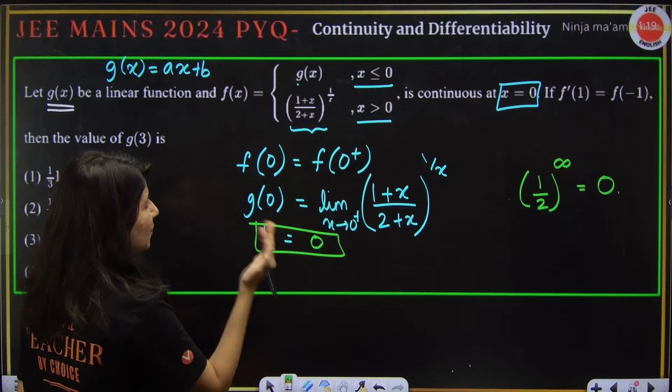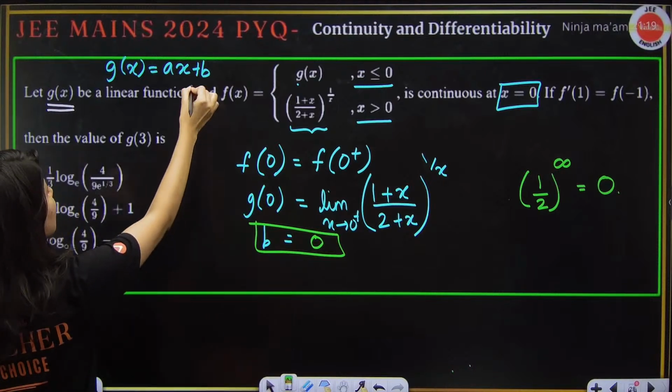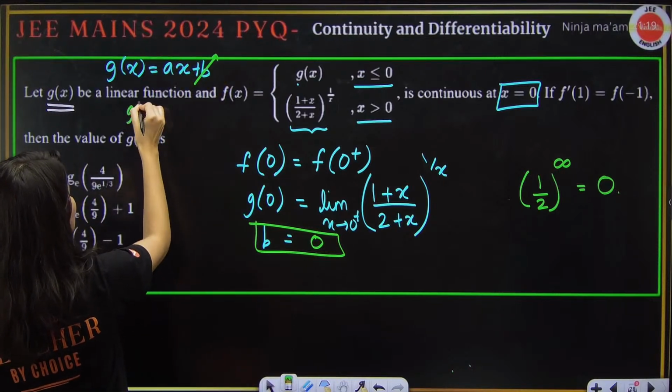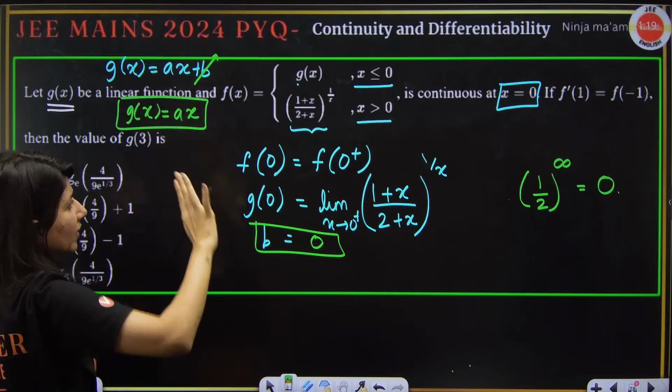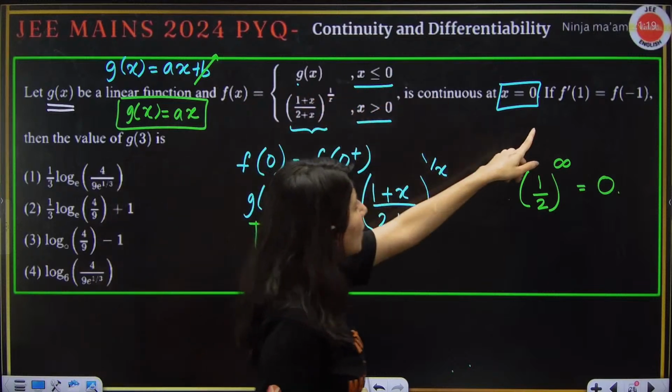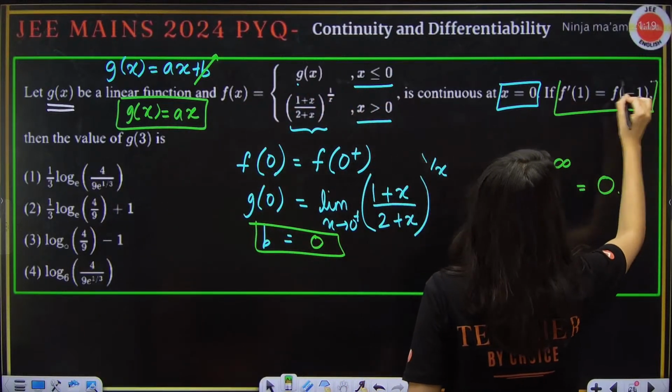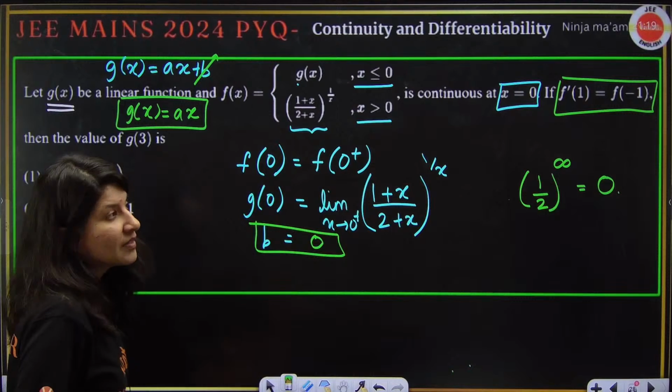Okay. All right. So b is coming out as 0. That means your g(x) is just ax. Finally, this is your new g(x). b is gone. Okay, so this condition is done. Now, f'(1) is f(-1).